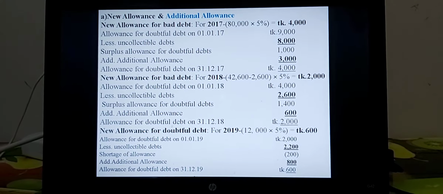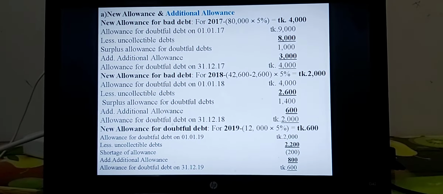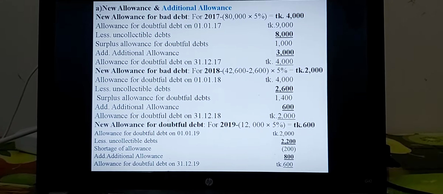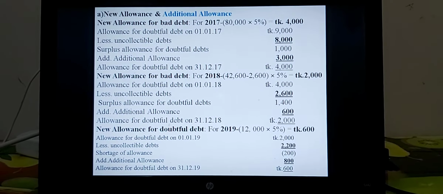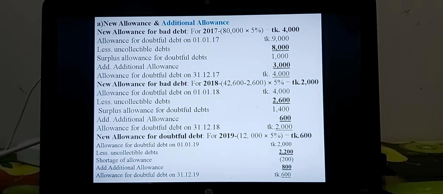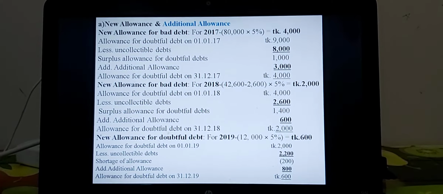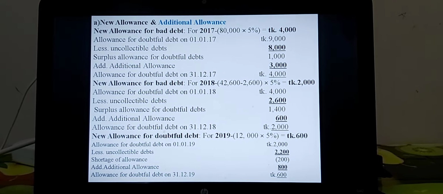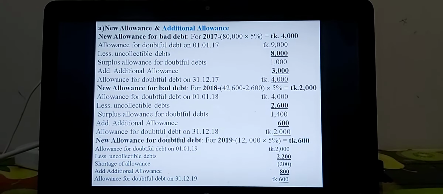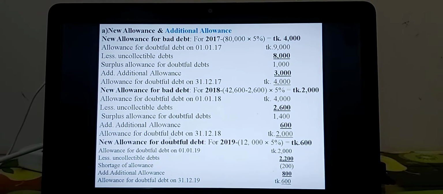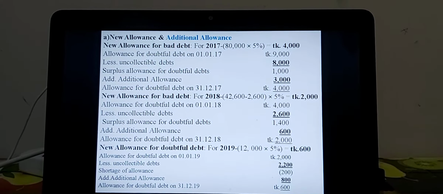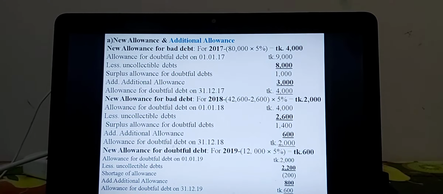Allowance for doubtful debt on 1/1/19, that is opening balance of bad debt provision. Opening balance of bad debt provision, it is carried on from the previous year of new allowance 2000, so current year opening balance 2000.